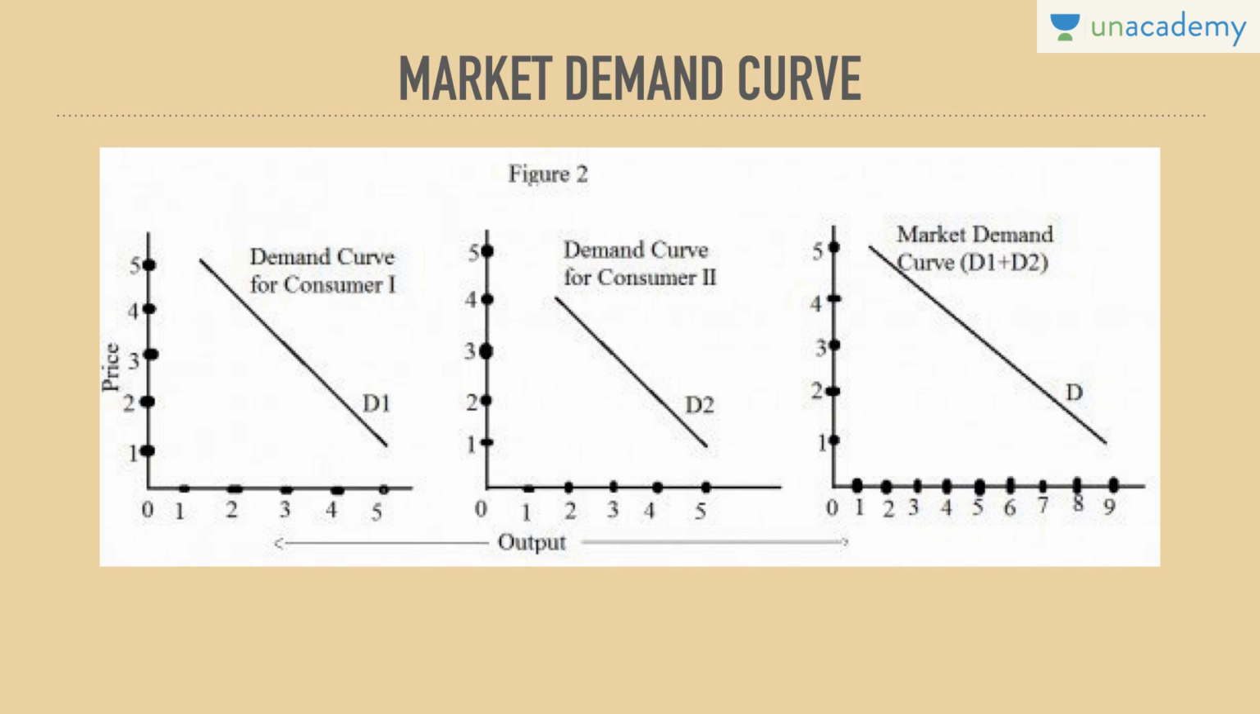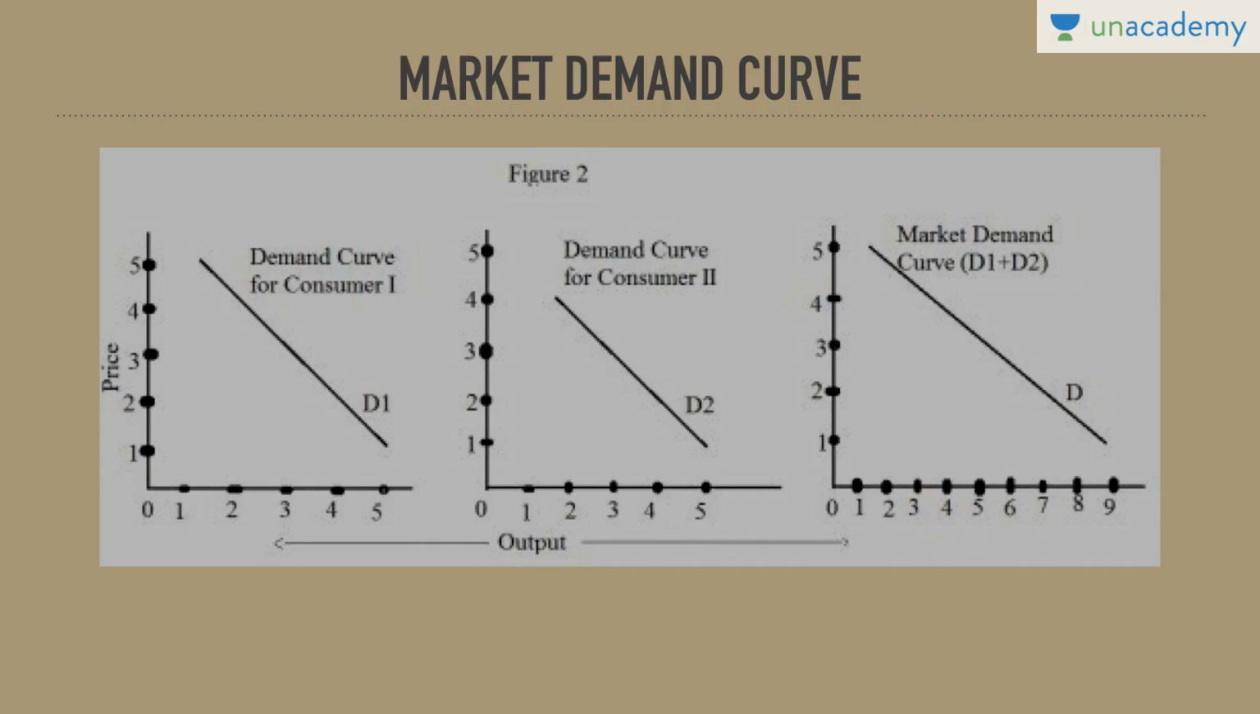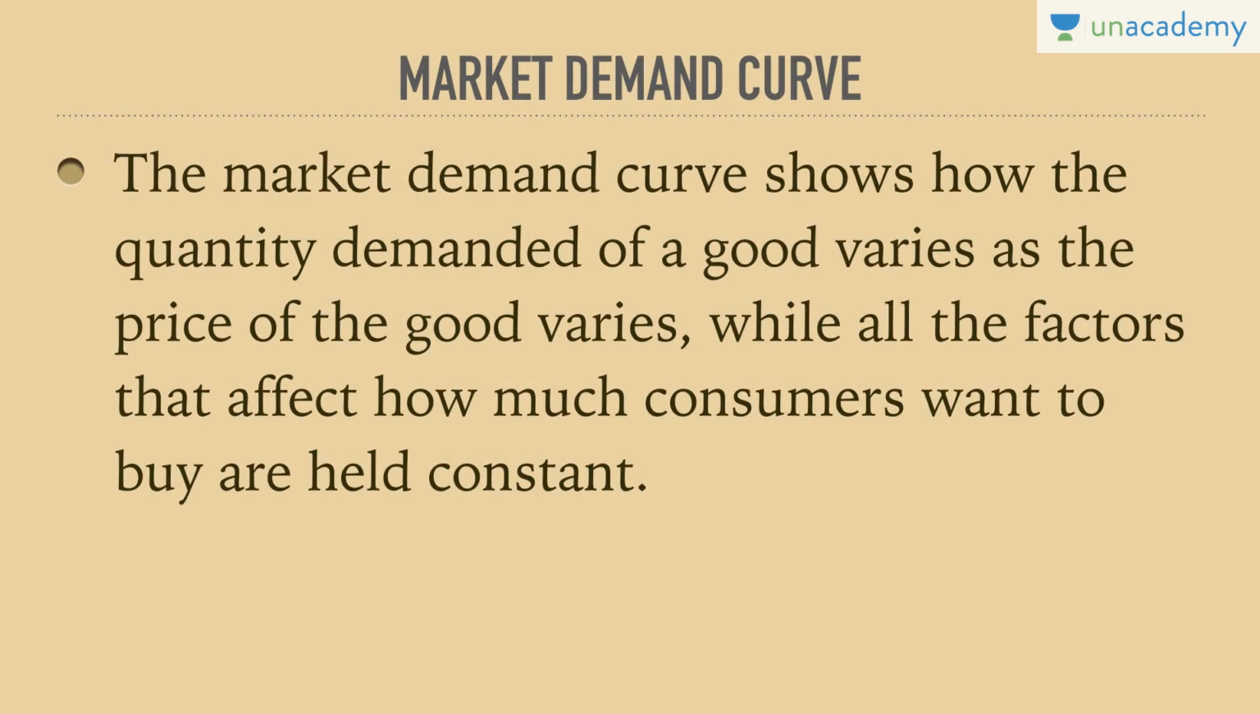I hope you are getting the concept. This is market demand versus individual demand curve under this concept. So, the market demand curve shows how the quantity demanded of a good varies as the price of the good varies. So if the price of the good is varying, how would the market demand curve be affected? It might become much more vertical, it might become horizontal, it might become flat, while all the factors that affect how much consumers want to buy are held constant.